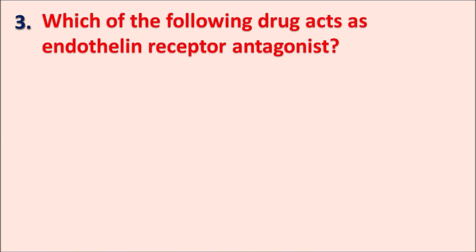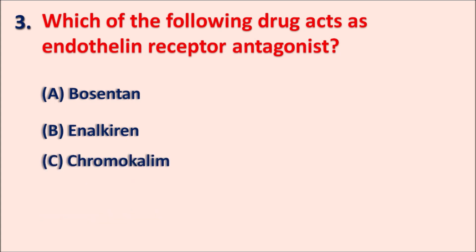Third one, which of the following drugs acts as an endothelin receptor antagonist? Options are A. Bosentan, B. Enalkiren, C. Cromakalim, D. Minoxidil. So here which drug acts as an endothelin receptor antagonist? Endothelin is one of the vasoconstrictors which can act on the endothelin receptor ET1 or ET2, thereby producing a vasoconstriction. So here which drug acts as an endothelin receptor antagonist?